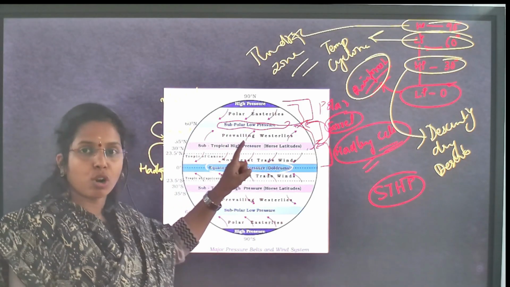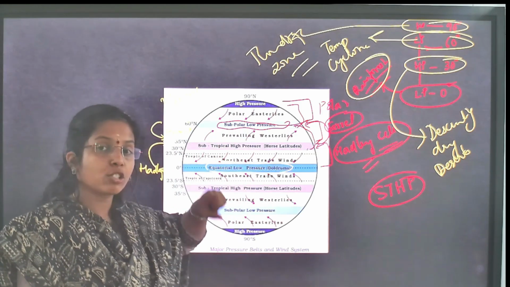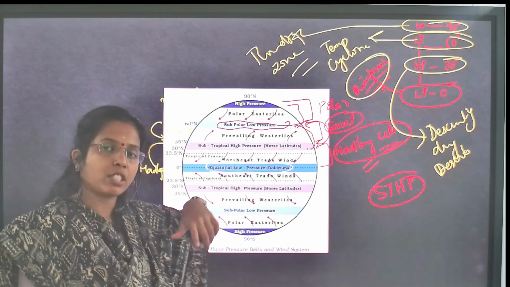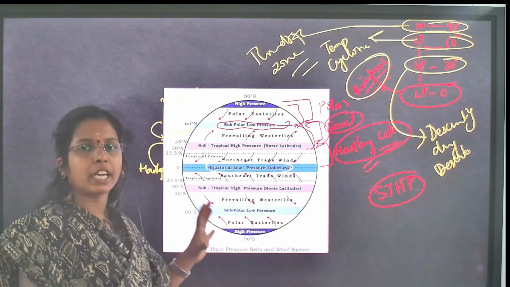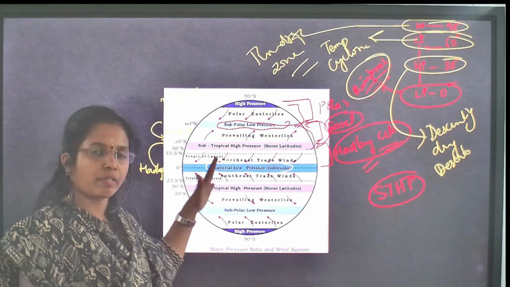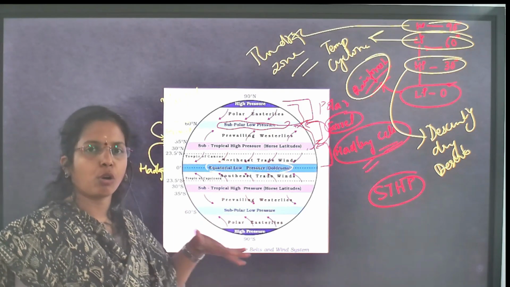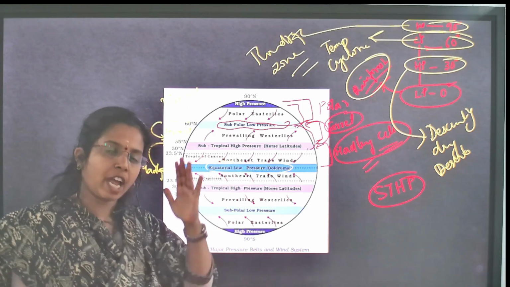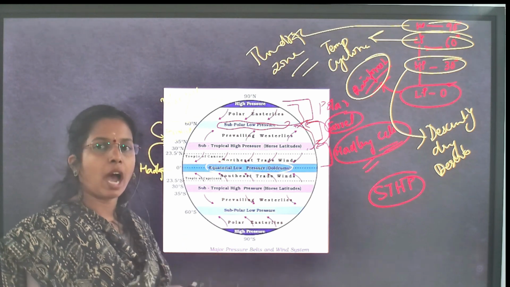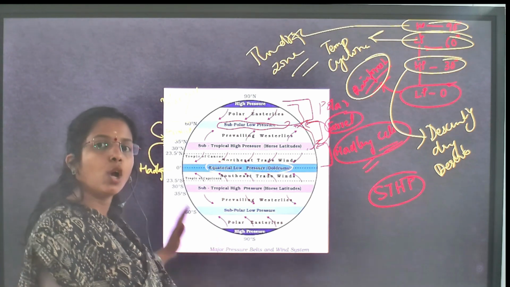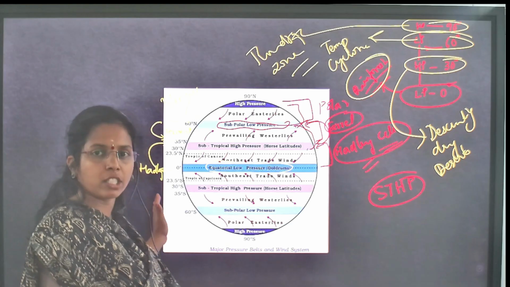With no strong horizontal air movement, you will see strong convectional currents. Because of strong convectional currents and strong cloud formation, you will see rainfall throughout the year. Because of that rainfall, you will see rainforest. This is how you have to interlink climatology with natural vegetation.